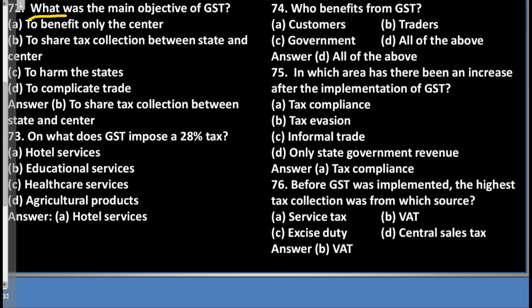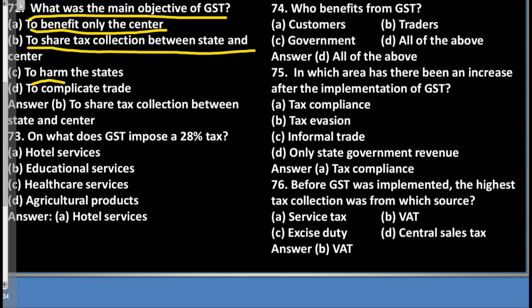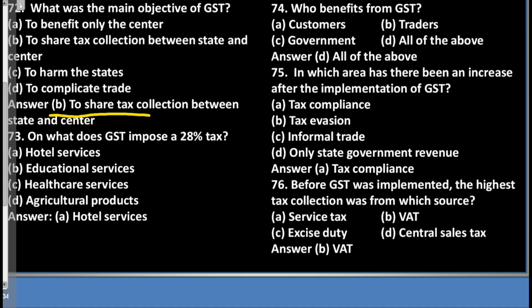Question 72. What was the main objective of GST? A. To benefit only the center. B. To share tax collection between state and center. C. To harm the states. D. To complicate trade. Answer: B. To share tax collection between state and center.